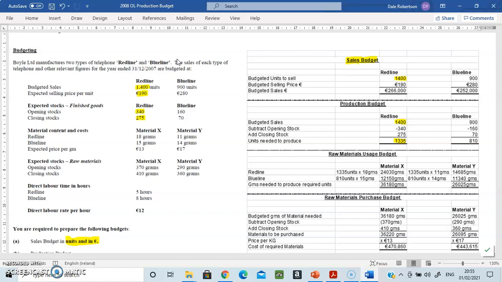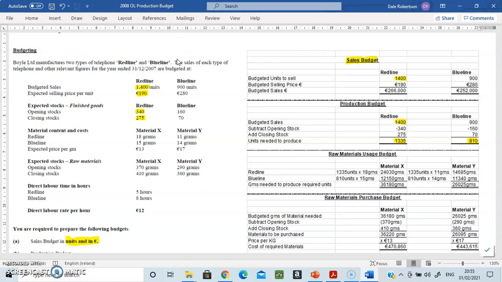You do the same over here for your blue line. It is sales minus what you already have, which is your opening stock, add on your closing stock, which you need, and your actual production level is 810. This is how much you need to produce. Units needed to produce. Now that is our sales budget and our production budget done.